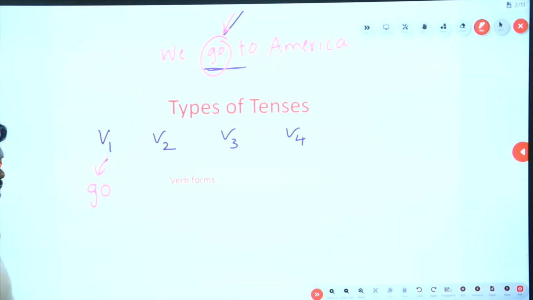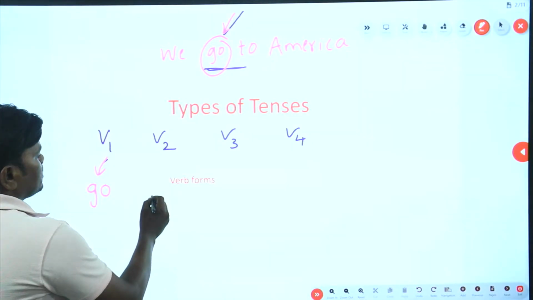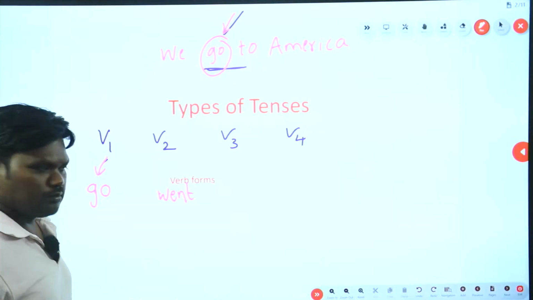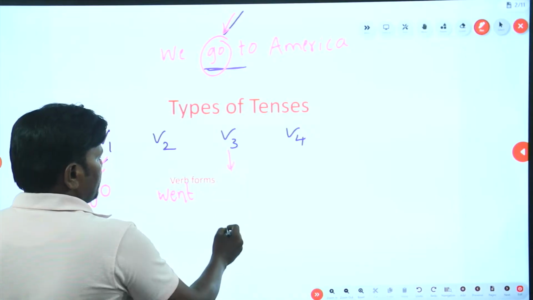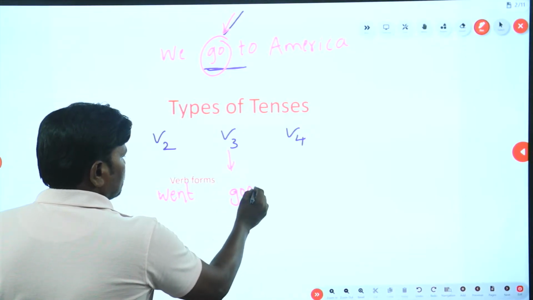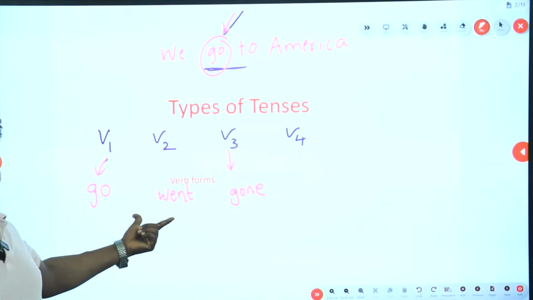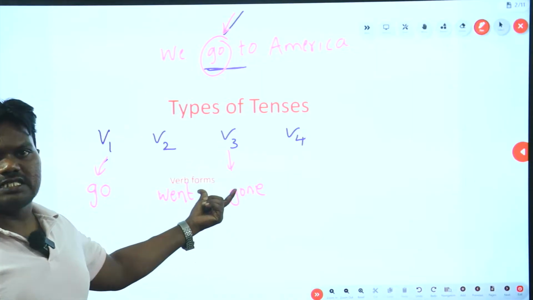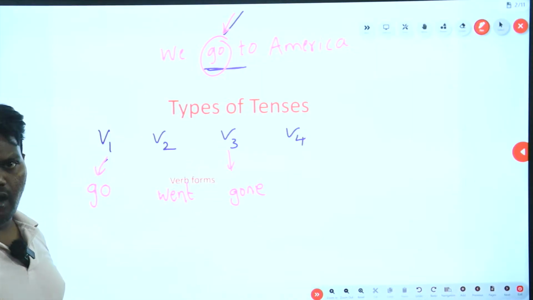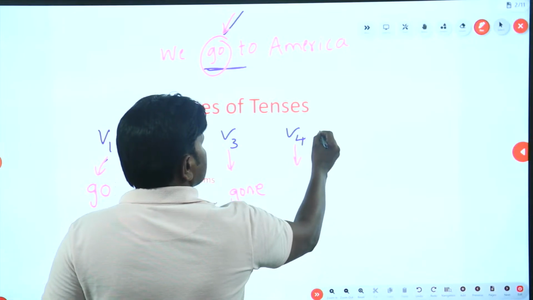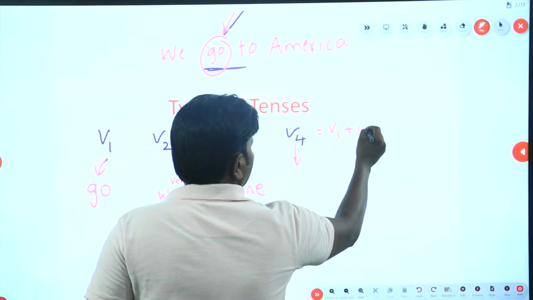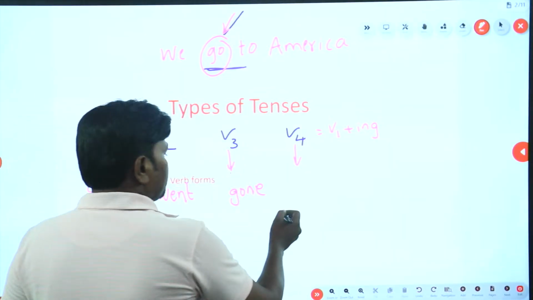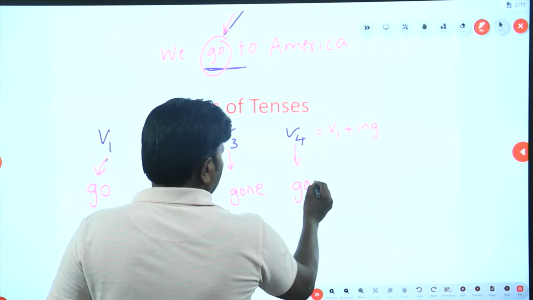Okay, go is verb 1, and the verb 2 form of it is went. That is also said to be the past verb. Next, past participle, verb 3, that is gone. Go is V1, went is V2 form of go, that is the past verb, and V3, which is also said to be past participle, is gone. Now what is V4? V4 is nothing but V1 and ing form. Okay, the progressive verb form is said to be V4. That is, for this particular verb, going.